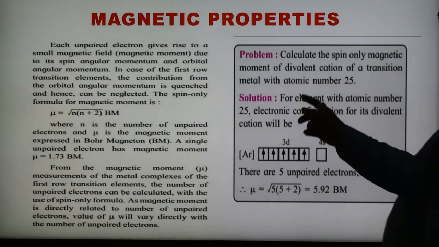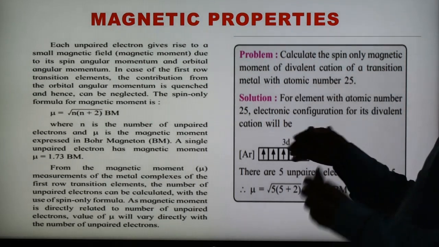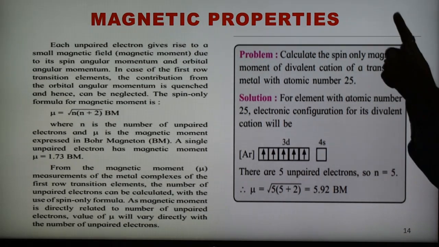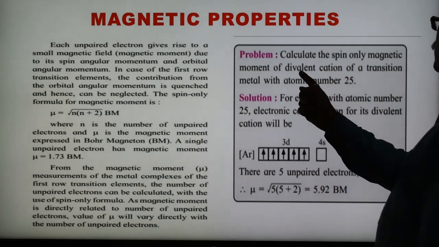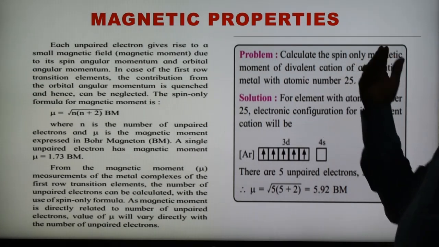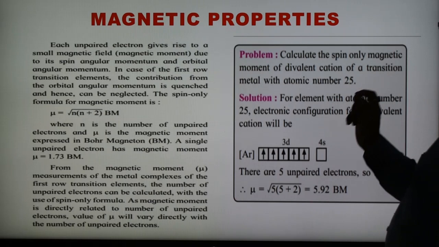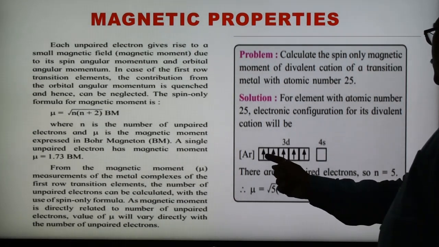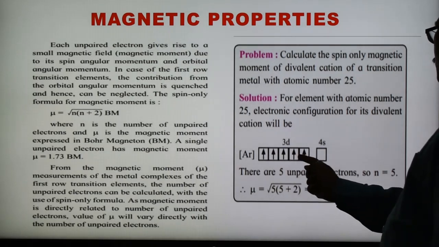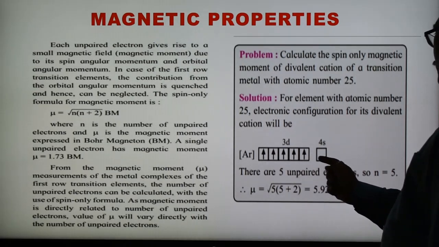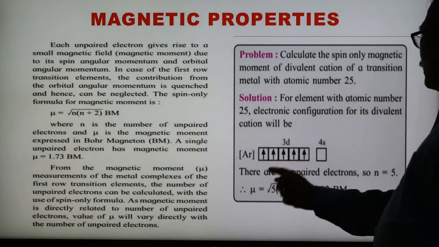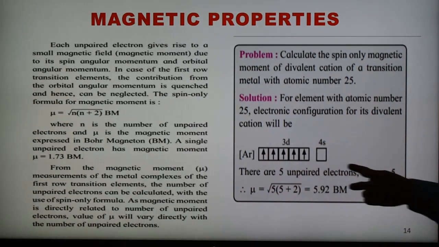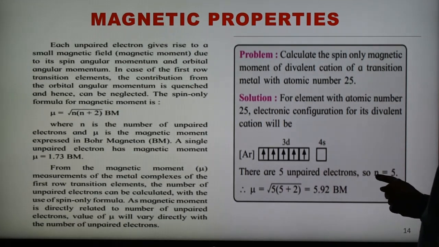So here it is now divalent. Manganese has atomic number 25, and the configuration is argon 3d5 4s2. Now for the divalent cation, 2 electrons are lost from the 4s. So the configuration is now d5 4s0. This d5 has 1, 2, 3, 4, 5 electrons, and 4s has 0 electrons, because 2 electrons are lost. So from this configuration we know there are 5 unpaired electrons. So n equals 5.